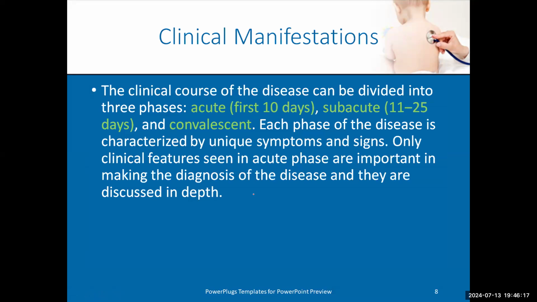The clinical manifestation of Kawasaki disease passes into 3 stages: the acute stage, the first 10 days, the subacute stage, the second 10 days, and the convalescent stage. The most important stage, which we'll talk about in detail and in depth, is the acute stage, because the criteria of Kawasaki and the diagnosis of Kawasaki depend on this acute stage, and the most benefit of IVIG is in this acute stage. So the acute stage is the stage of diagnosis and the stage of treatment.